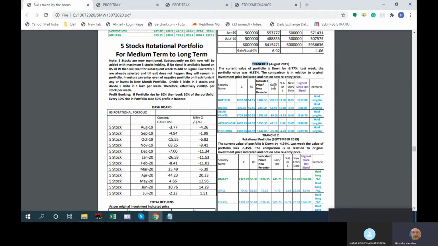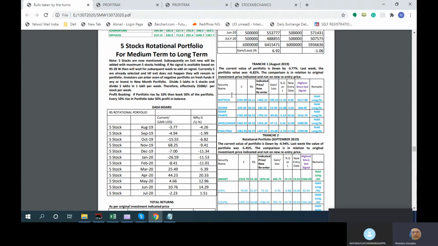So now what happens? We give a briefing, details about what we are holding. Tranche 1 is the current holding, the August 2019 portfolio. The current value was minus 3 last week, and one week prior to that it was 6.82. As of the 10th of July, it recovered, so that means a recovery of 3% plus on the portfolio.